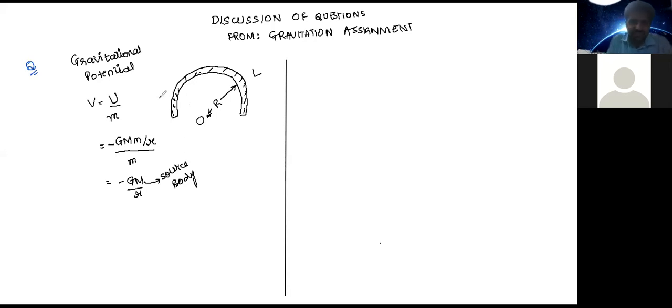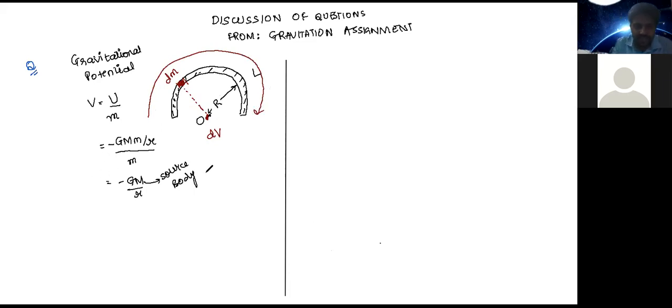So in such questions, Fayed, what we do is we take a small element, let's say the element is dm. We try to find out what is the value of the potential, or elementary potential dV, at this point. Once we get that, then we integrate that value for the entire structure, in this case the length of the rod. Is the approach clear? Yes, sir.